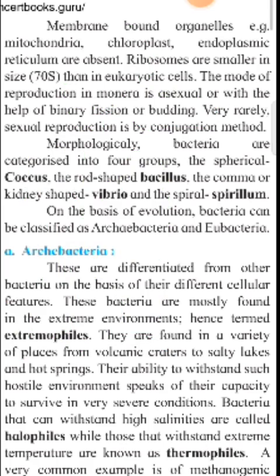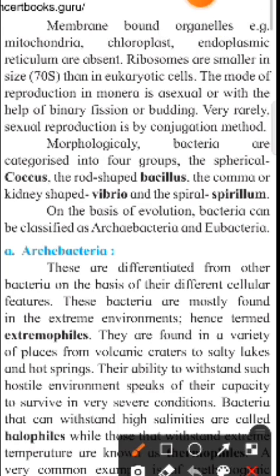In this way, organisms belonging to Monera show asexual reproduction and reproduce by binary fission or budding. Very rarely, sexual reproduction occurs, by the process of conjugation.